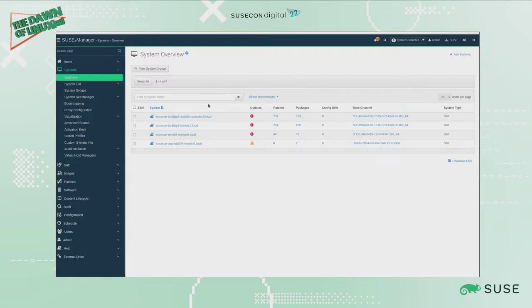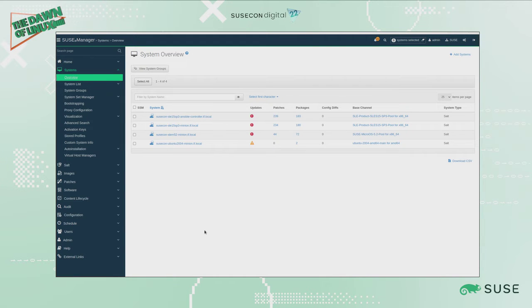So let's just do a quick test. I'm going to run a command, targeting our SUSECON group and doing a ping, so we can double check that everything is working fine. Okay, as you see, we get the response from our Ansible managed system under the SUSECON group. Good. Now let's take a look at what we have in SUSE Manager.